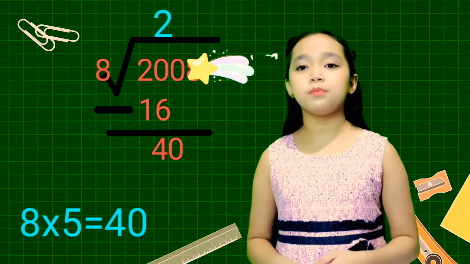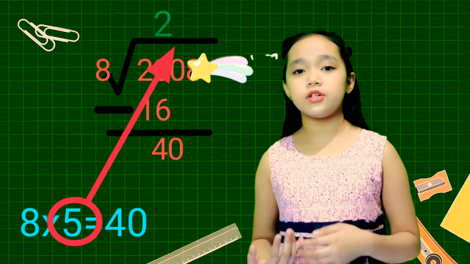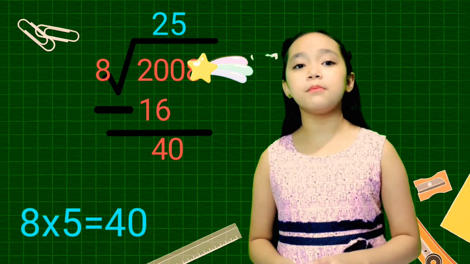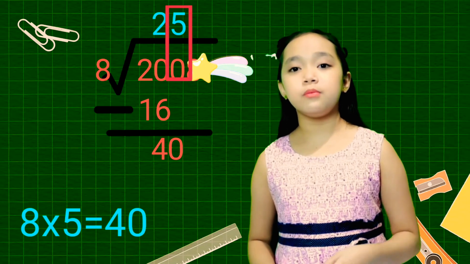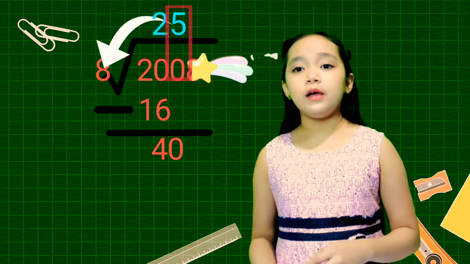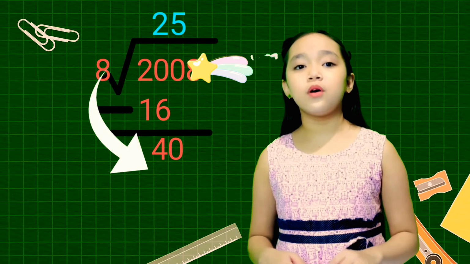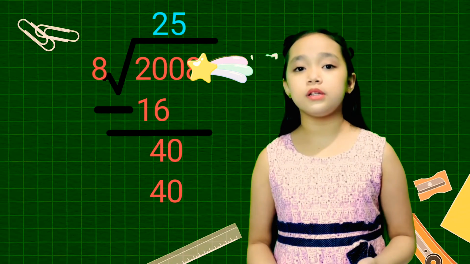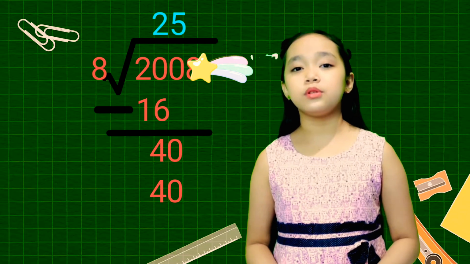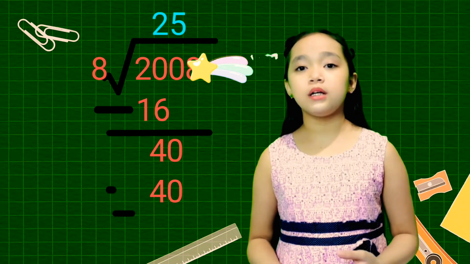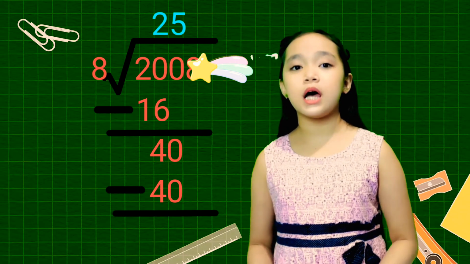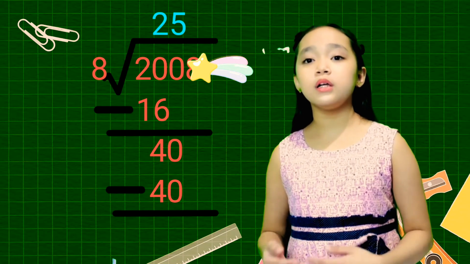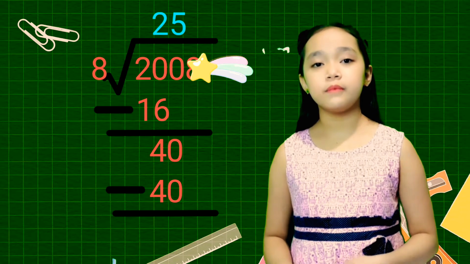Okay, now we'll put 5 in the answer line just above the second 0. Then we multiply 5 times 8 is 40, which we put right below the 40 so that we can subtract, and it gives us an answer of 0. It's time for our next division step.